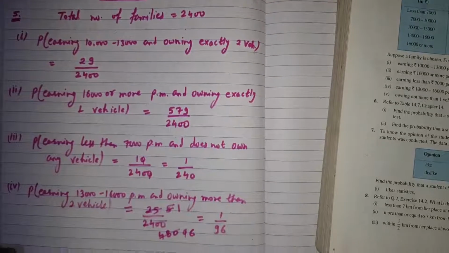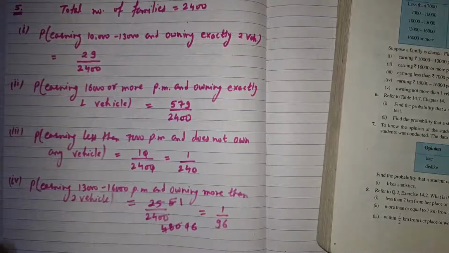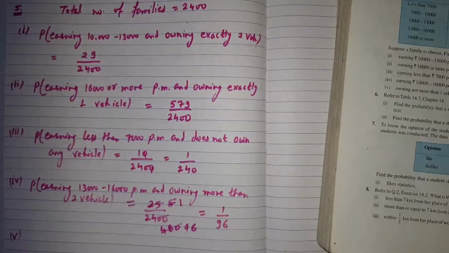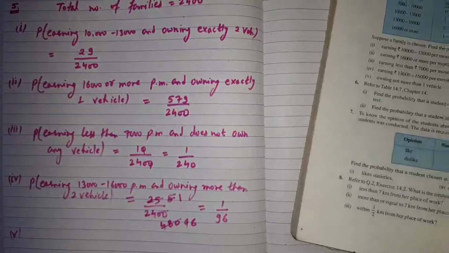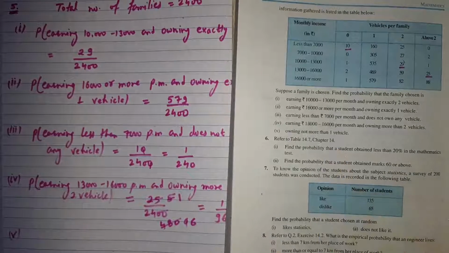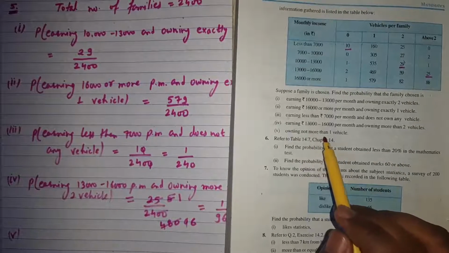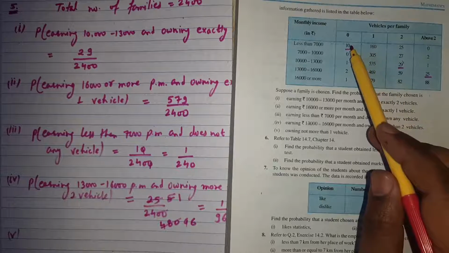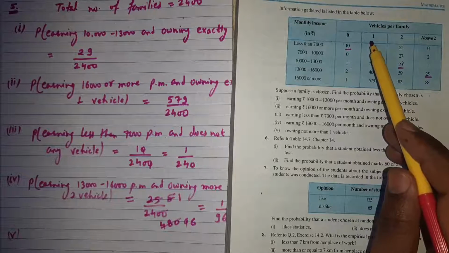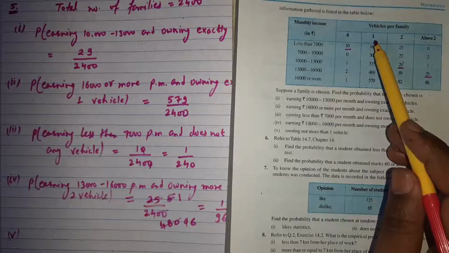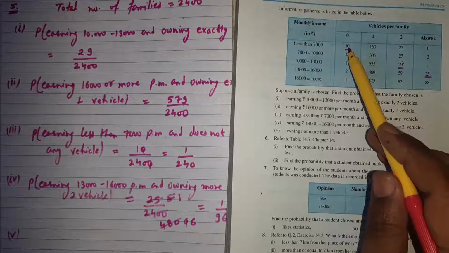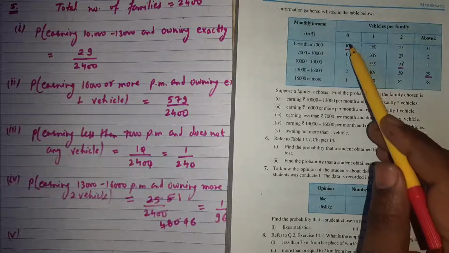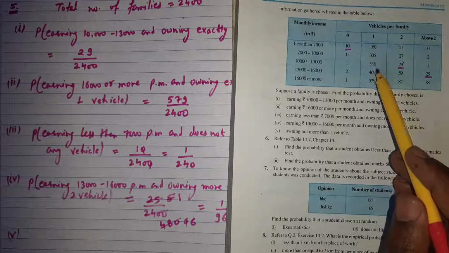The last part, the fifth part, is owning not more than one vehicle. Not more than one vehicle means we have to take only 0 vehicles per family and 1 vehicle per family. We have to find the sum of the frequency of these.